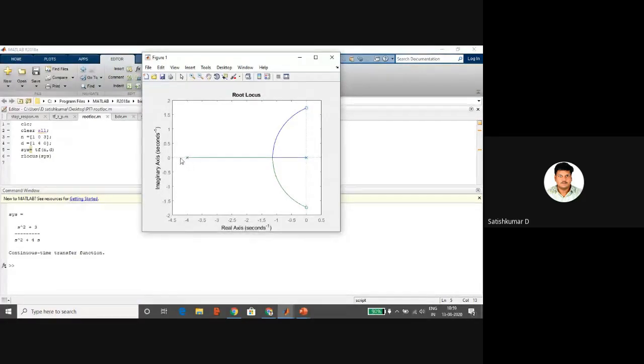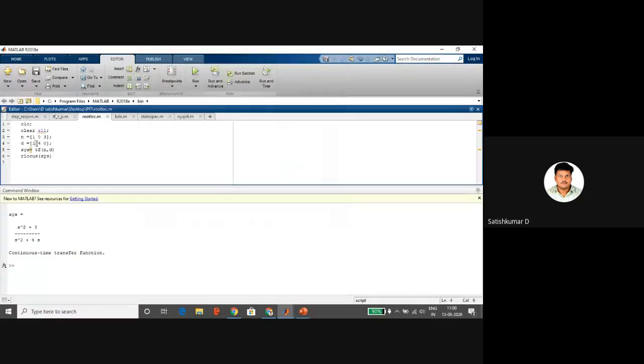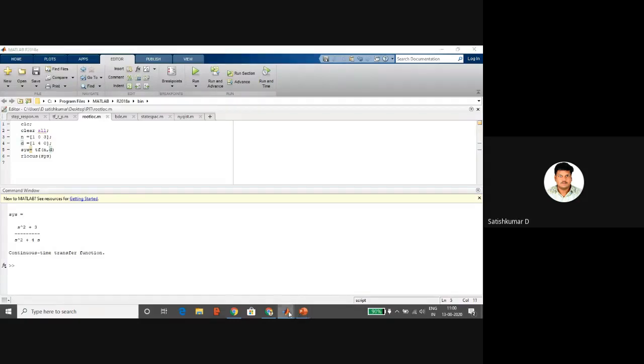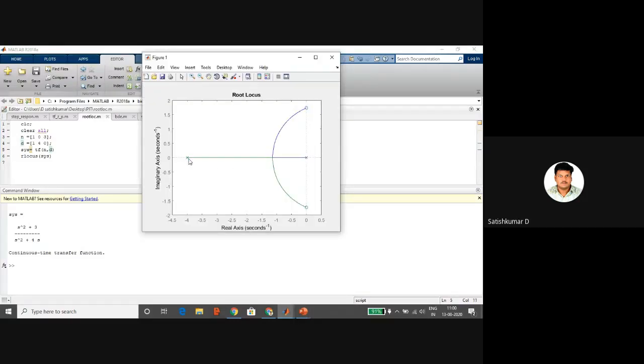So here on the x-axis, that is the 0 axis, the 2 poles are there. For this transfer function, 2 poles, because the denominator polynomial is second order, so you will get 2 roots. That is 2 poles. And the numerator is also second order, so 2 zeros. So it is a 2-pole, 2-zero transfer function. Right? The poles are represented with a cross on the 0 axis, and the zeros are represented with a circle. So there are 2 zeros.